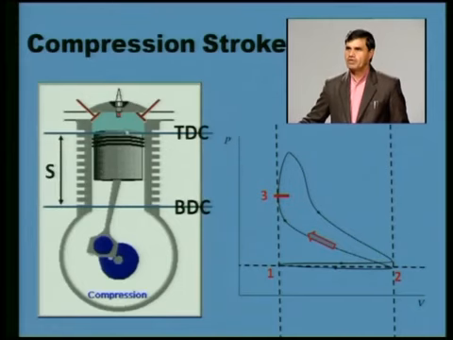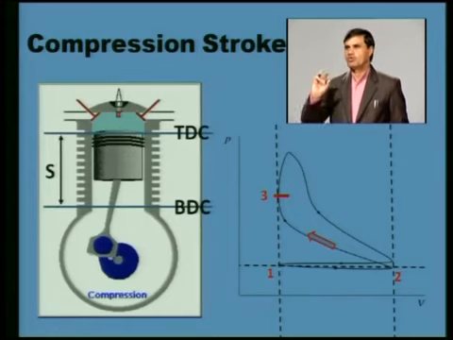So the air or air fuel mixture has come into a very small volume here, inside the clearance volume. When the piston was at BDC, the total volume was the swept volume between TDC and BDC plus the clearance volume, but after the compression stroke the volume of the mixture is only up to the clearance volume.